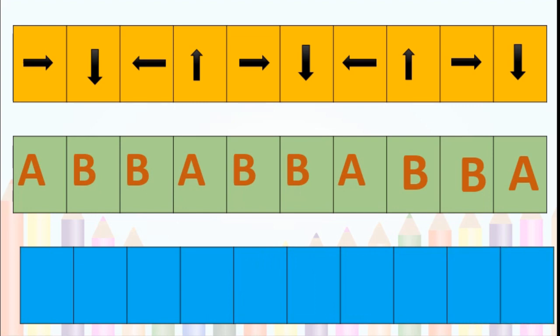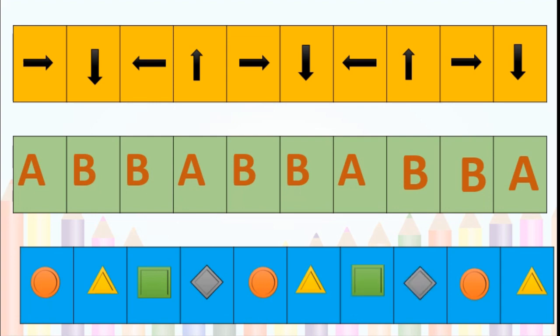Next, here a circle, triangle, square, diamond, circle. Three question marks. Now you have to fill this. Then what is there? Circle, triangle. You got the question marks in between the series. Then what will you draw here? After circle, what is there? Correct. Triangle is there, isn't it? So we will draw the triangle. After that, square. After that, diamond. Very good.